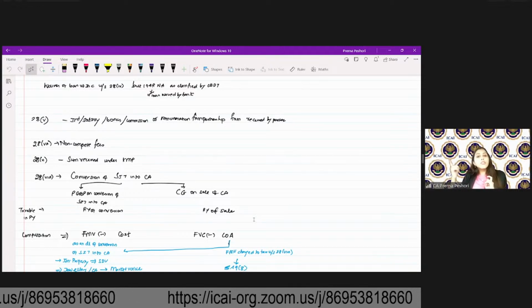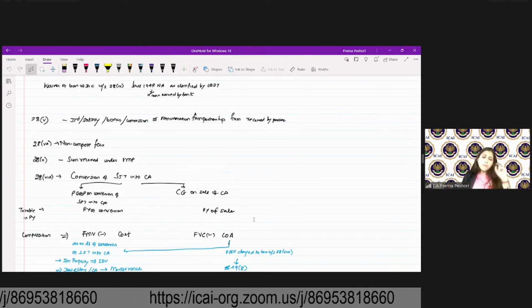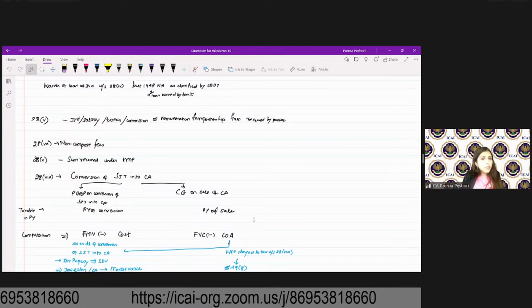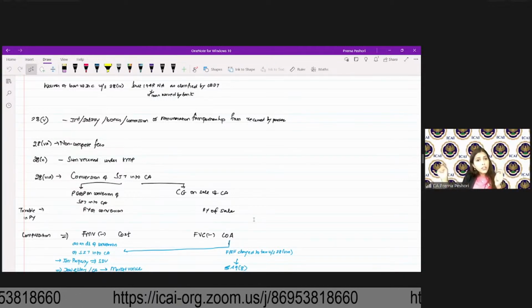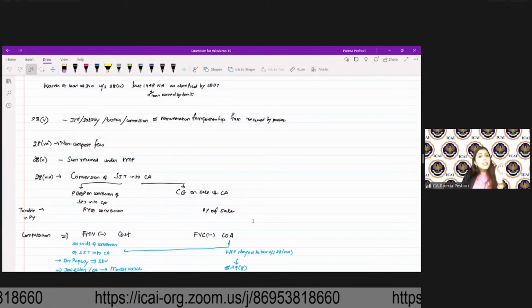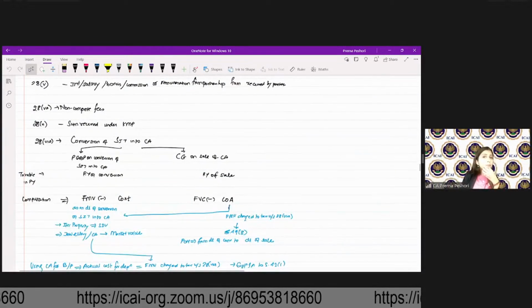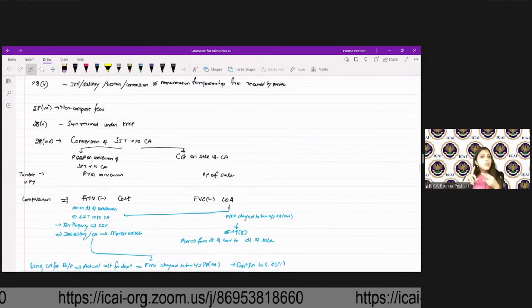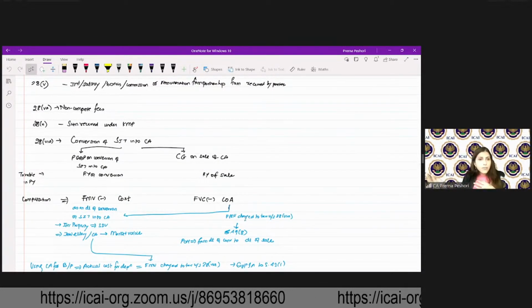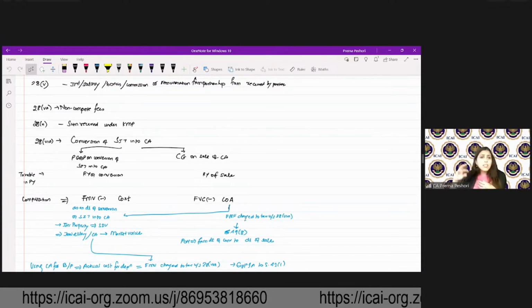28.6 says conversion of stock in trade into capital asset. PGBP on conversion of stock in trade into capital asset is taxable in the year in which the conversion takes place. That will be FMV minus cost. FMV as on the date of conversion. So if it's immovable property, FMV is SDV. If it's jewelry or other capital asset, it is market value.